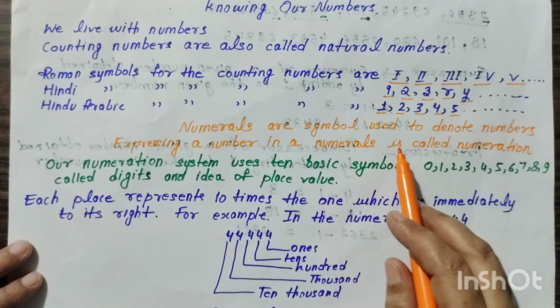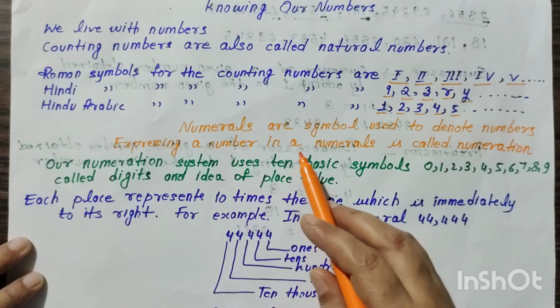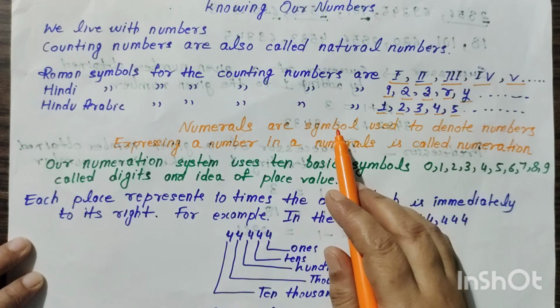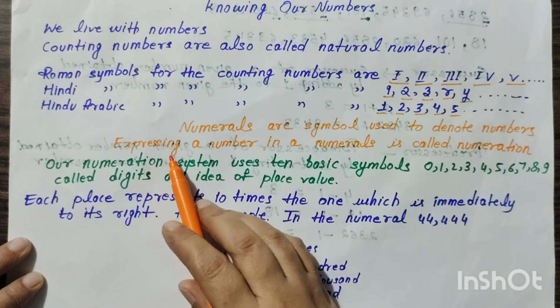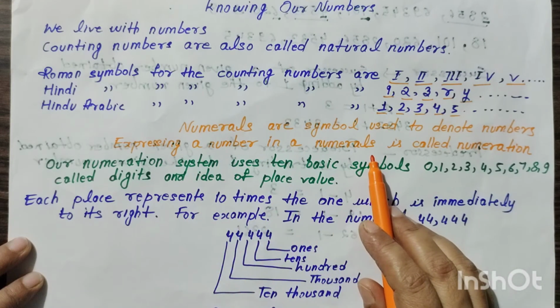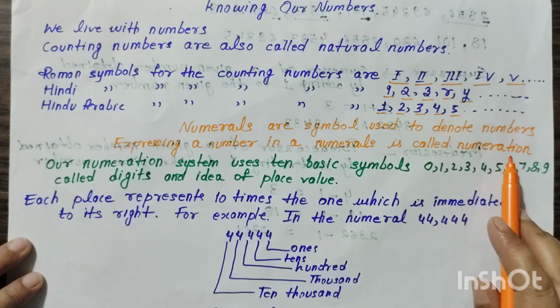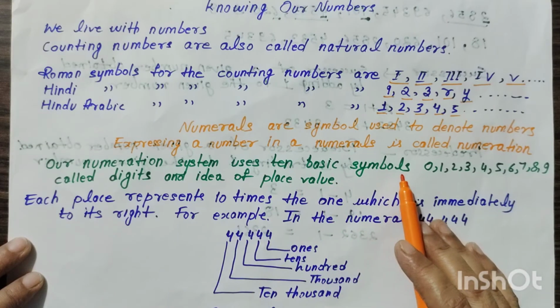So numerals are symbols used to denote numbers. Expressing a number in numerals is called numeration. तो numerals वो symbols हैं जिनके द्वारा हम numbers को denote करते हैं. And expressing a number in numerals, और जब हम नंबर को न्यूमरल्स में एक्सप्रेस करते हैं तो उसको हम न्यूमरेशन करना कहते हैं. So our numeration system uses 10 basic symbols.